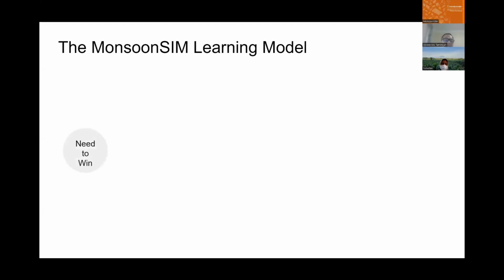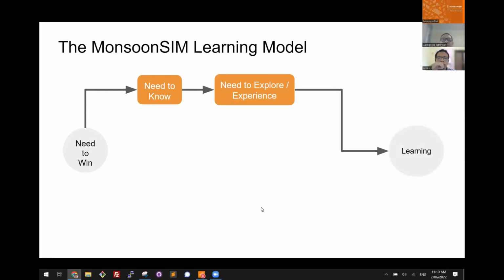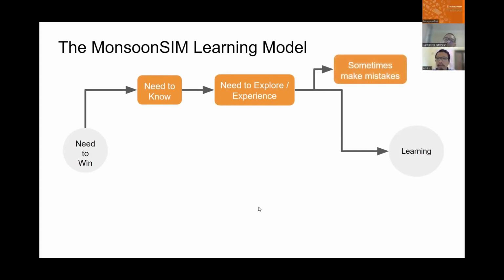When it comes to a game, everybody wants to win. Nobody wants to play a game to lose. So there is a need to win. From the need to win, your students then develop a need to know. And from there, a need to explore. And thereby, they learn. Sometimes they make mistakes, which is great, because making mistakes is the best teacher. They will learn.